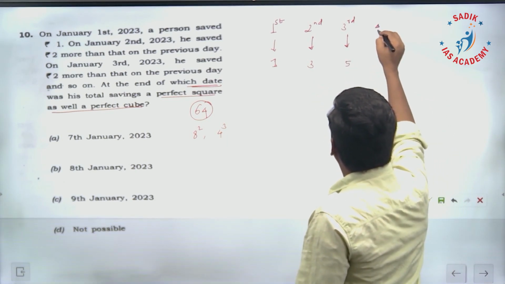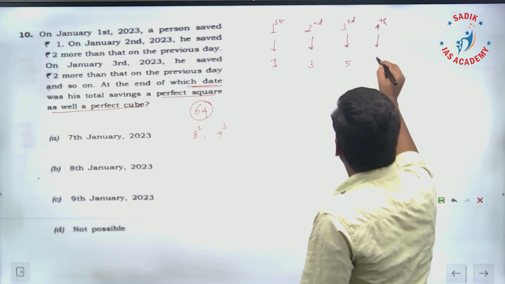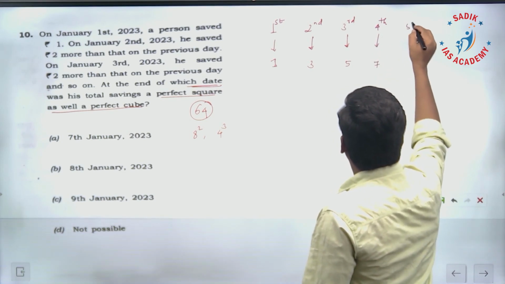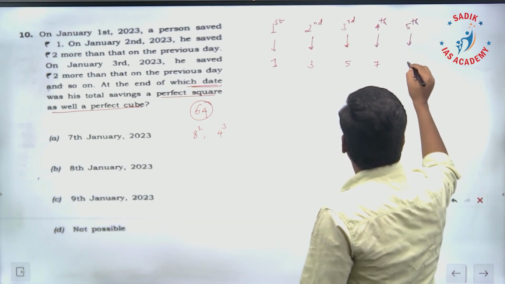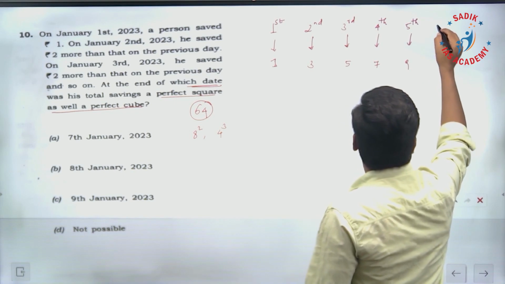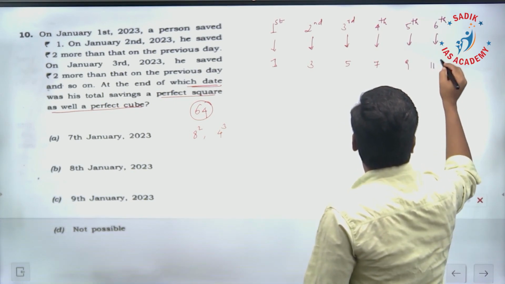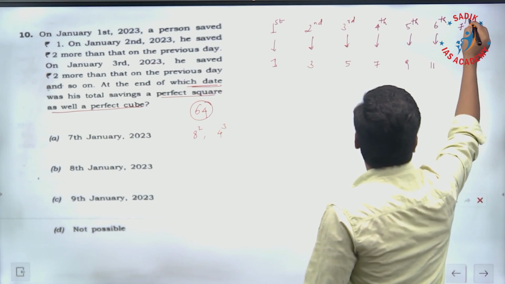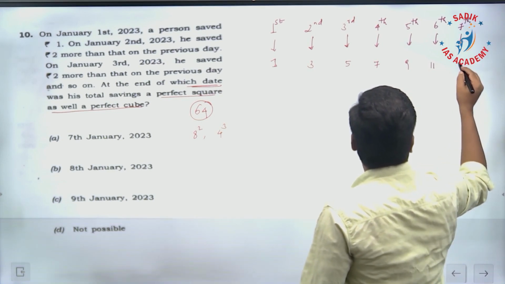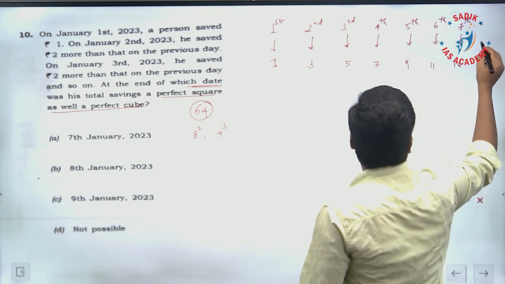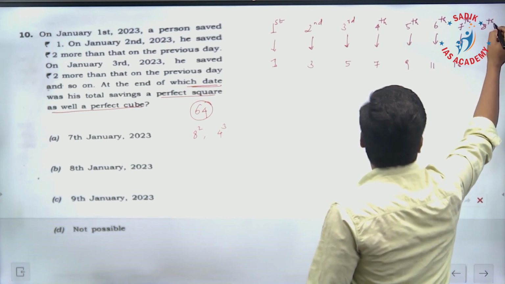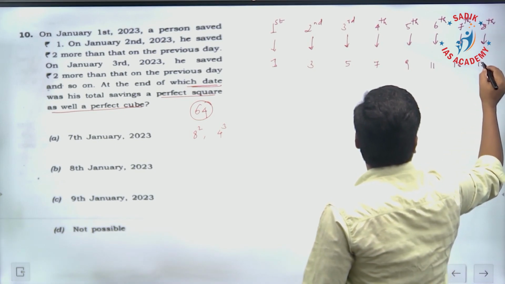Then fourth, it is going to be 7. Fifth, it is going to be 9, 2 rupees more. Sixth, it is going to be 11. Seventh, 13. Eighth, 15. Like this it goes on.